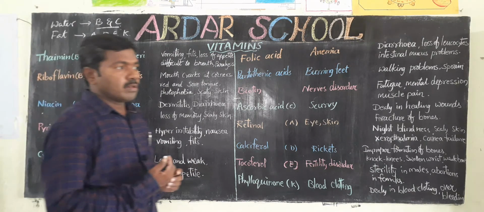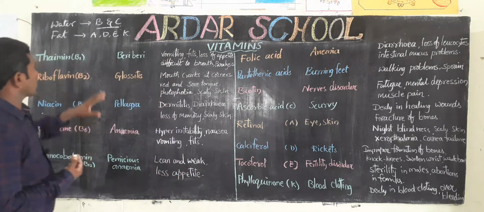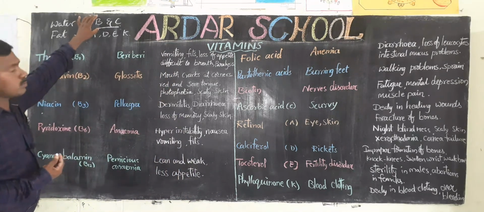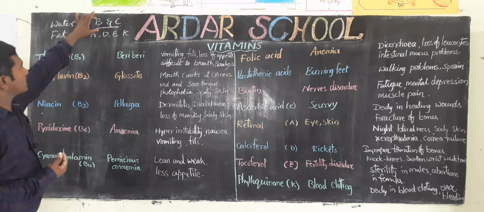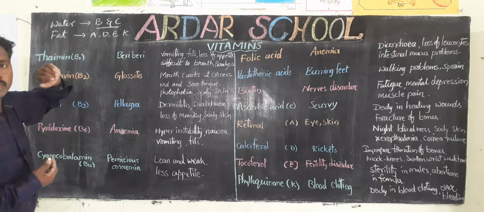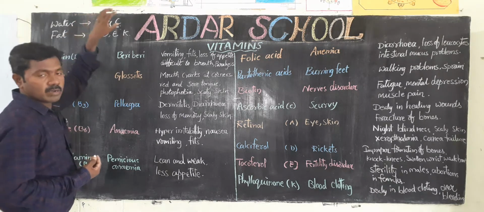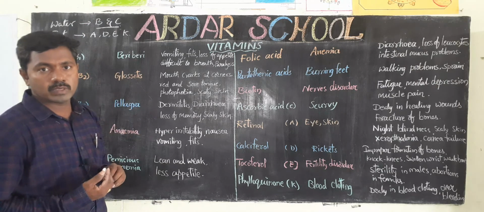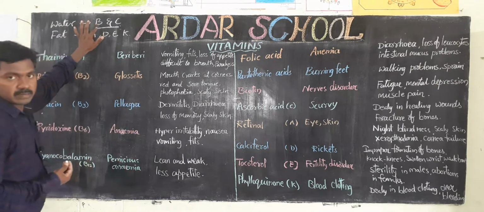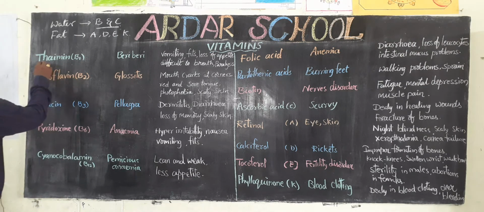So now we discuss vitamin B. B has many branches: B1, B2, B3, B6, B12 and so on. That's why vitamin B is called the B complex, multivitamins. Okay, first one B1. Its name is thiamine.